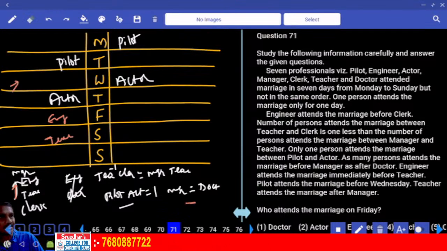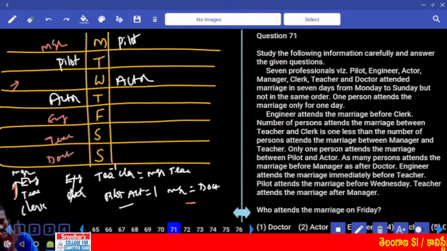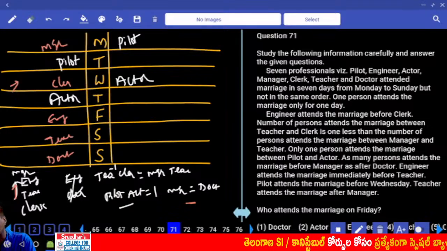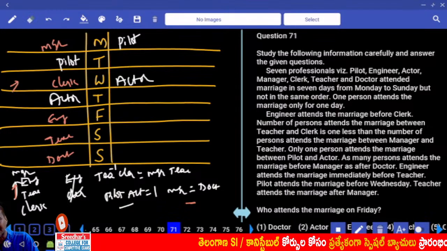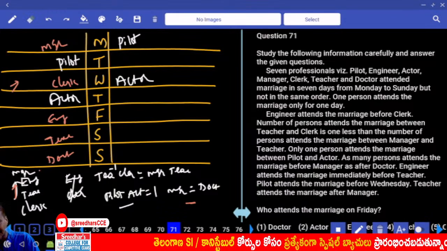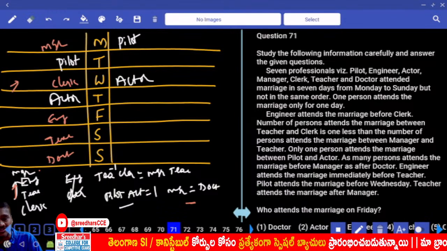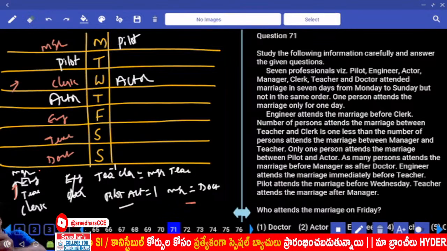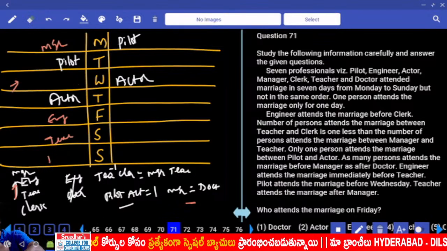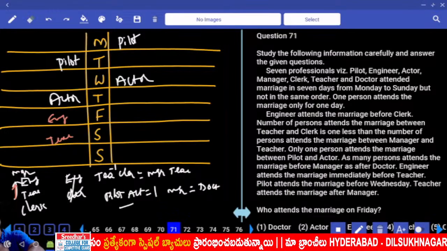Manager and doctor have an equal number of persons between them. Then the manager must be here. If the manager is here, then the doctor is here. If the doctor is here, then teacher and clerk. Now where is this teacher here? Teacher and clerk must be here. Now the number of persons between teacher and clerk. The clerk is after this teacher. Is it possible? Not possible. Hence we cannot have engineer and teacher like this.